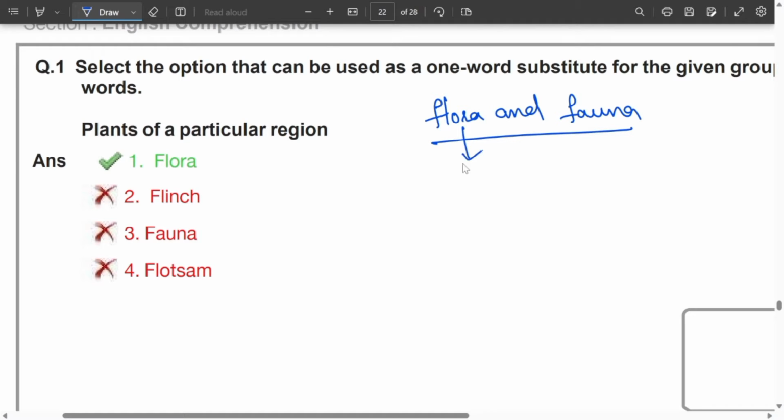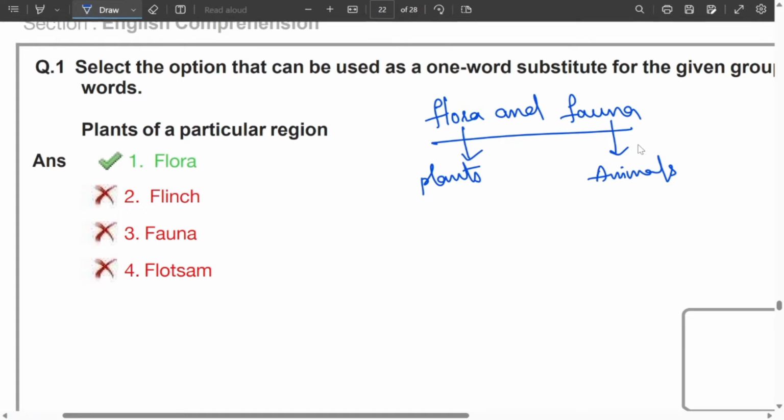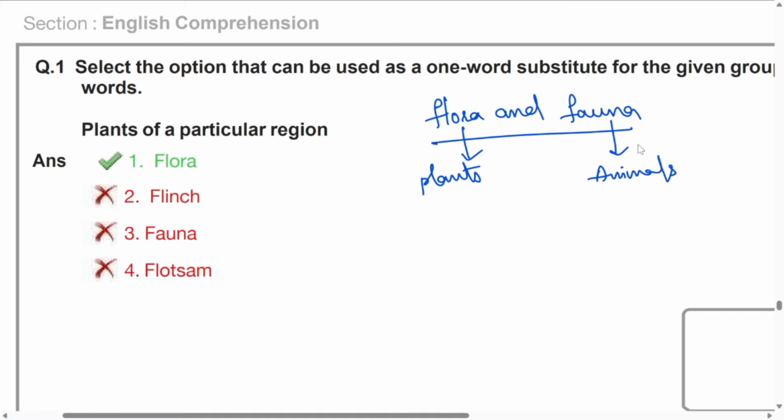Flora is nothing but the flowers or plants, all the related trees, flowers, plants and everything. Next, fauna is nothing but animals of any particular region. For example, let us say we have Avatar 2.